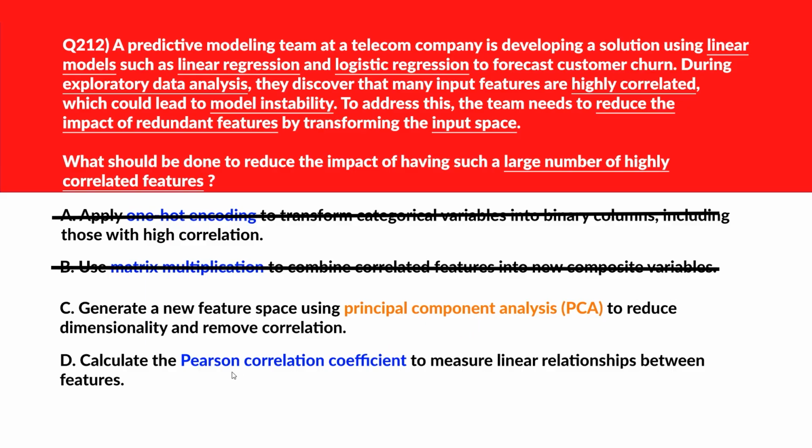Let's keep it. We'll move to D. D says calculate the Pearson correlation coefficient to measure linear relationship between features. Pearson correlation quantifies relationships but doesn't transform or reduce the feature space. We'll delete this. We'll lock option C as the right answer.